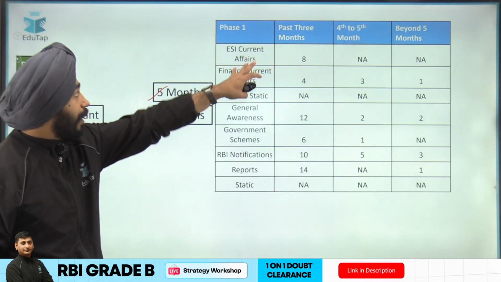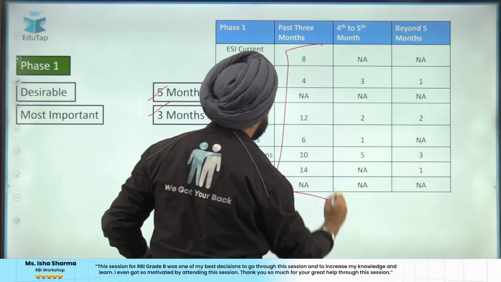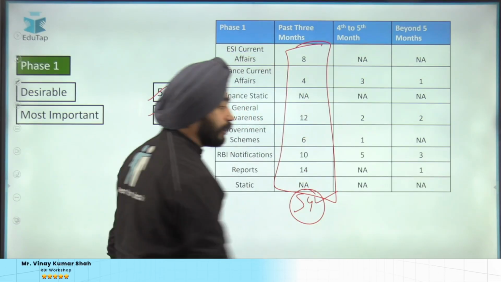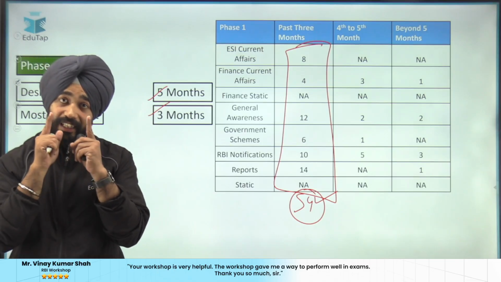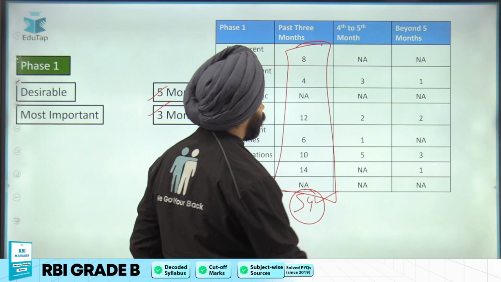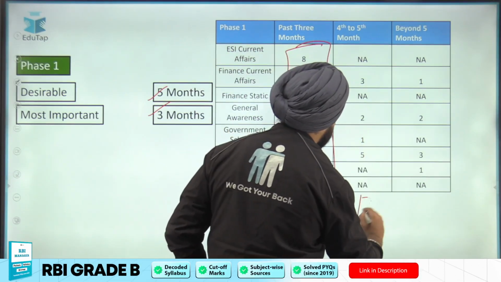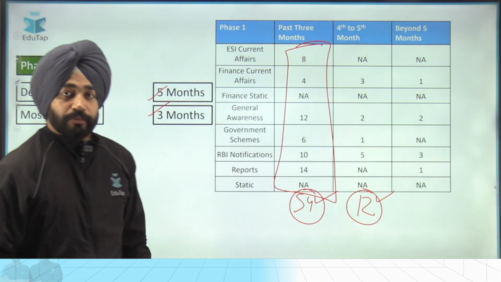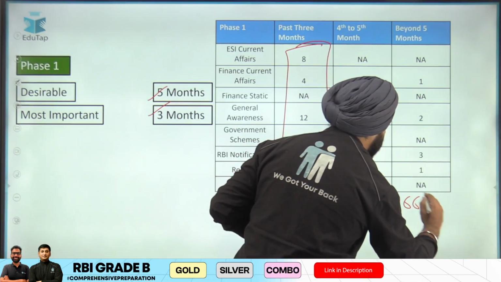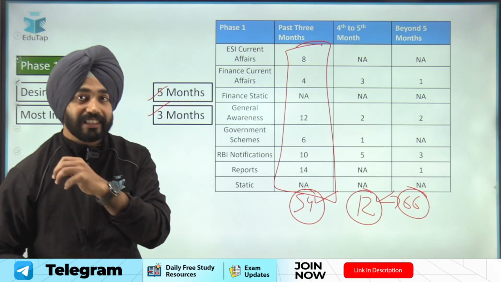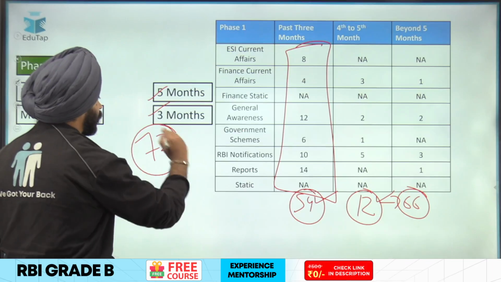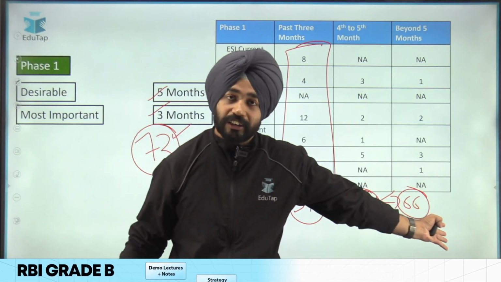Look at the questions here. From the past 3 months, 54 questions are there, which means dedicated preparation of the last 3 months is very, very important. Then if I go with the 4th to 5th month, you can see here 3, 6 plus 1, 7, 12 questions are there from the 4th to 5th month. So in total, we have 66 questions from the past 5 months that were asked in the examination. And in total, around 72 questions were from current affairs. So 66 questions, very high weightage.